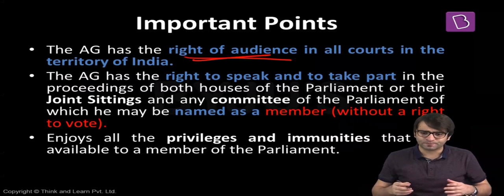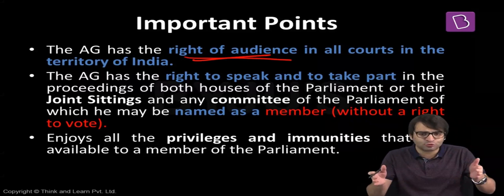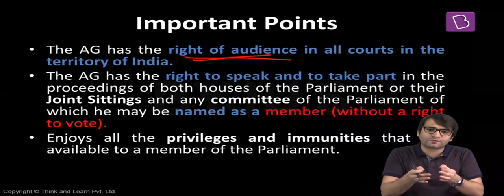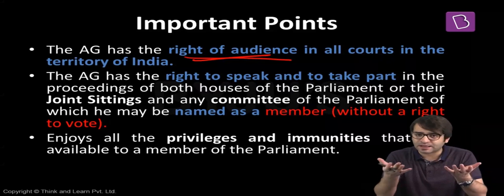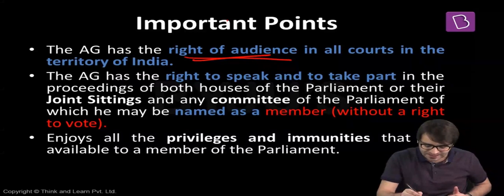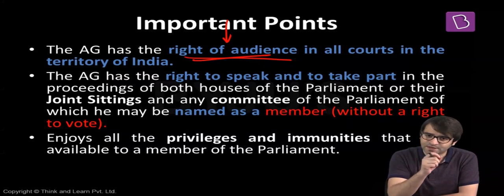To make it even simpler for you, there's a court in India hearing a dispute, hearing a case between 2 parties. And none of these parties is the Government of India. If the Attorney General of India walks into this court, the court will have to hear him because maybe he has to say something on behalf of the Government of India. And since he is the Attorney General of India, one of the privileges available to him is that he has the right of audience in all courts in this country. That's a very important point.